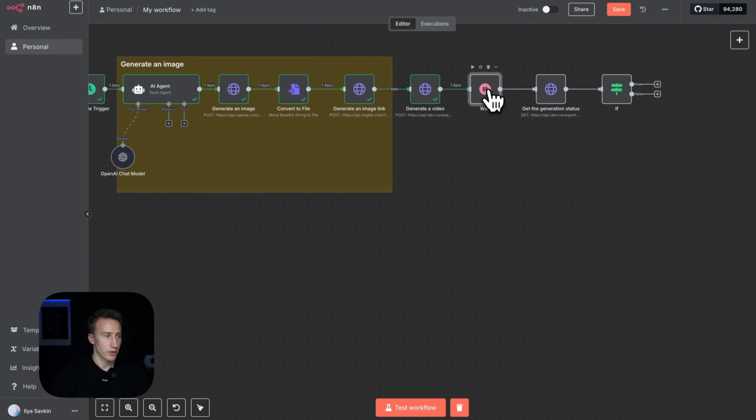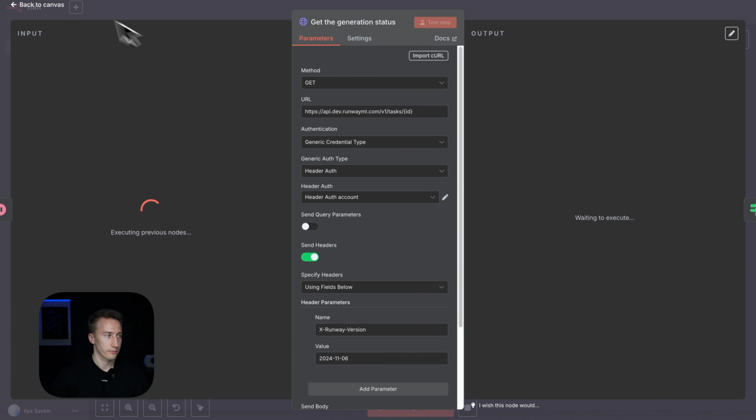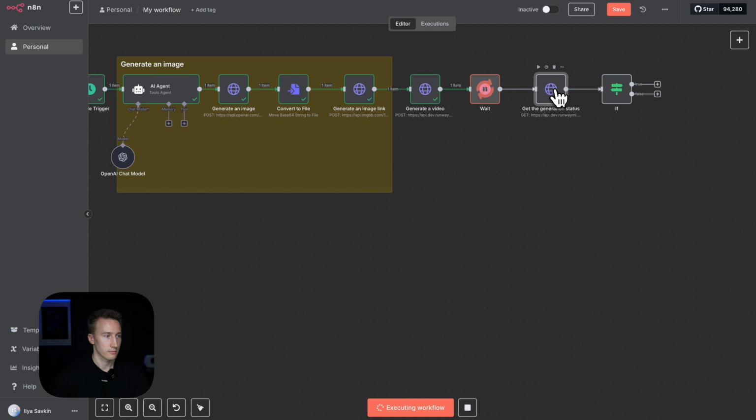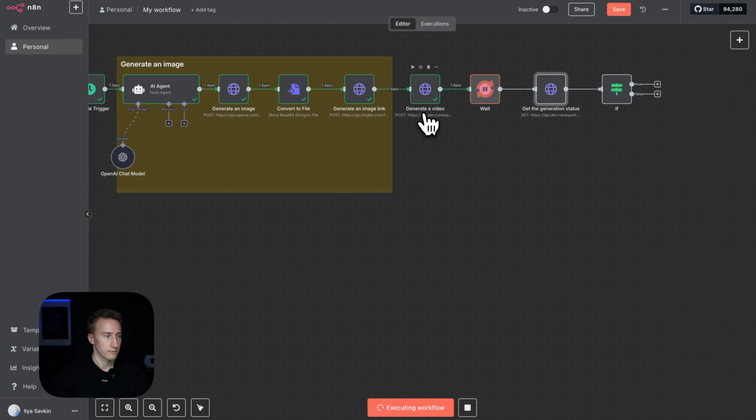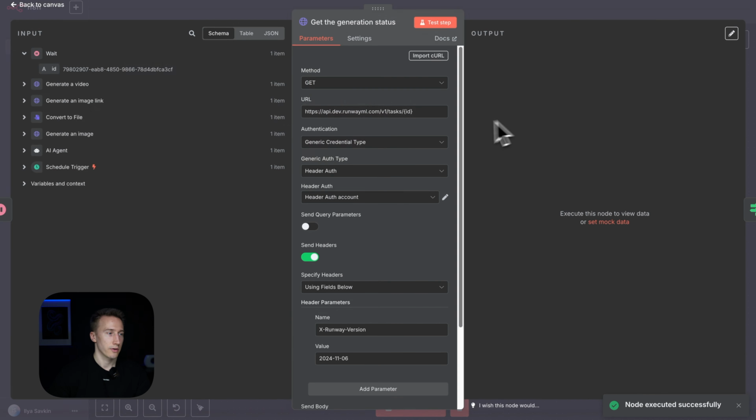Here now we need to run this node, so let's run this node. Perfect. So now let's run this node.